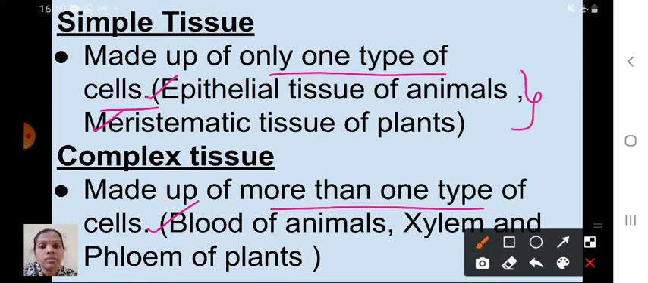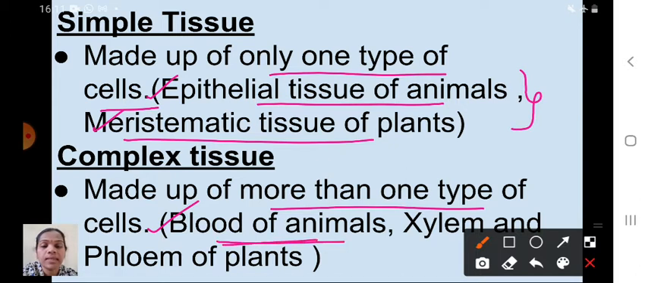So complex tissue means made up of more than one type of cells. Blood of animals, xylem and phloem of plants, that means conductive tissue of plants. Can you say now, simple tissue means made up of only one type of cells. Complex tissue means made up of more than one type of cells. Example of simple tissue, can you say? Epithelial tissue of animals and meristematic tissue of plants. Next one is blood of animals, that is complex tissue, and xylem and phloem of plants. Shall I go to the next one now?